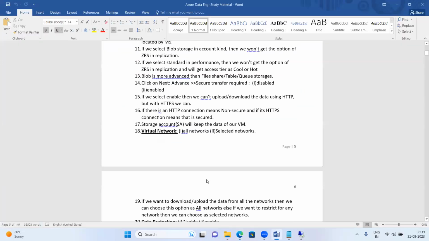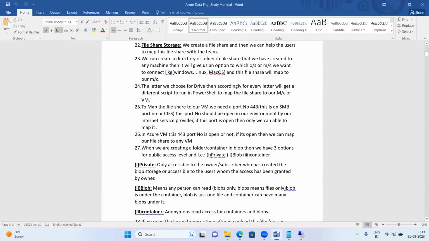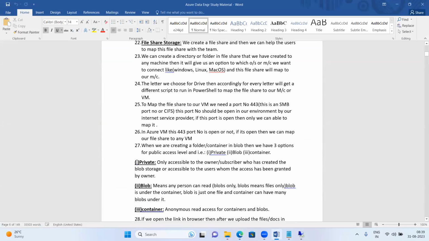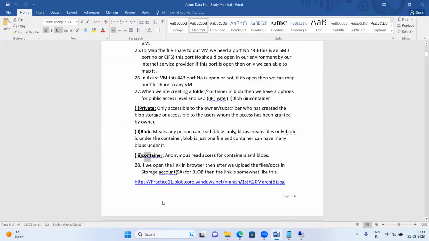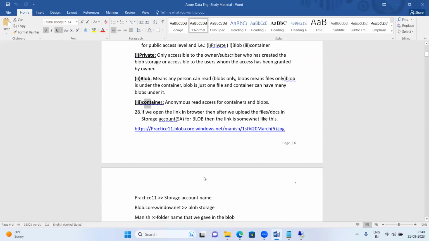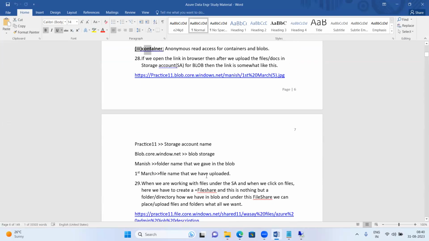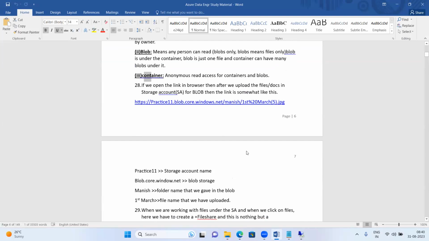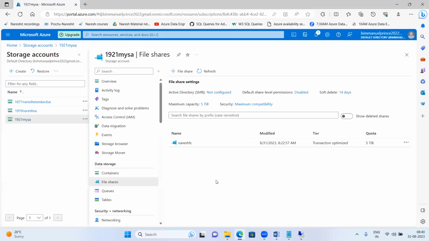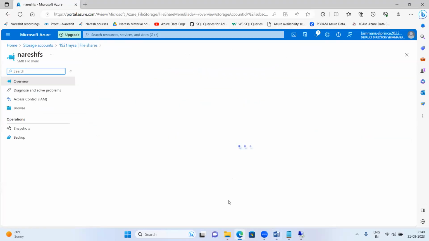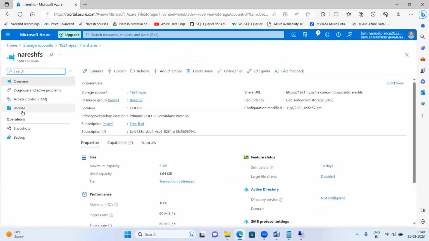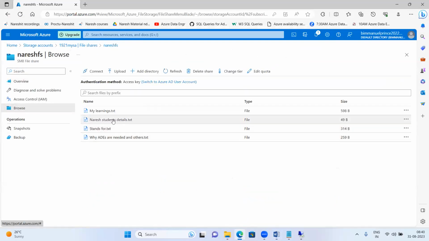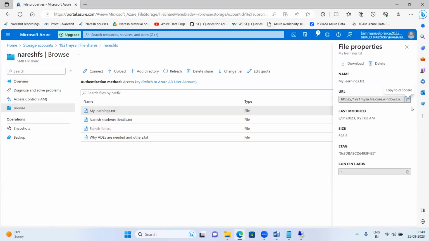So now, guys, see, all this is theoretical information. Yesterday, I told you about the access, right? Private, blob, container. All this is theoretical information. Read this theoretical information. And once you upload the file inside the file share storage service or inside the blob storage service, you will get a unique URL. See here, if you click on this one, this is the unique URL that you are getting.